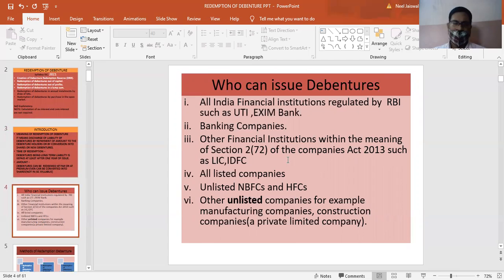Actually, if I divide them into two parts, one is the listed companies group and one is the unlisted companies group. Listed companies can be all India financial institutions, banking companies, other financial institutions, and other listed companies. And unlisted companies can be NBFC and HFC, which can also issue debentures, as well as other unlisted companies.